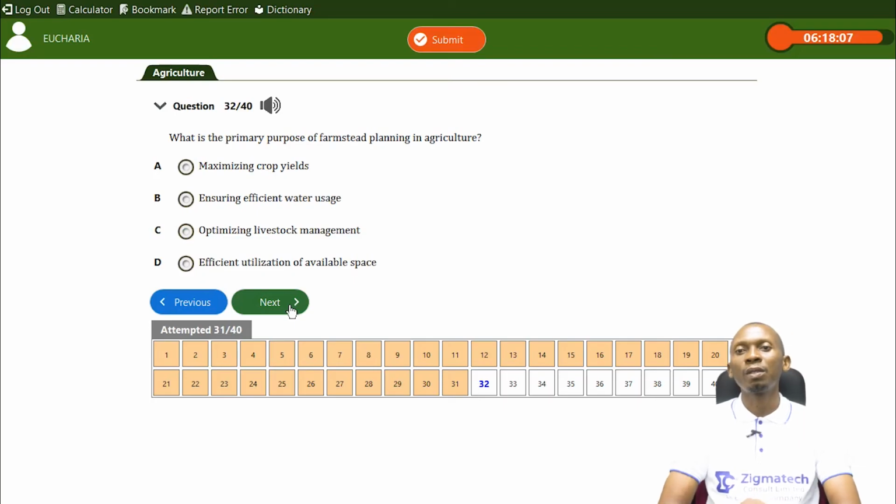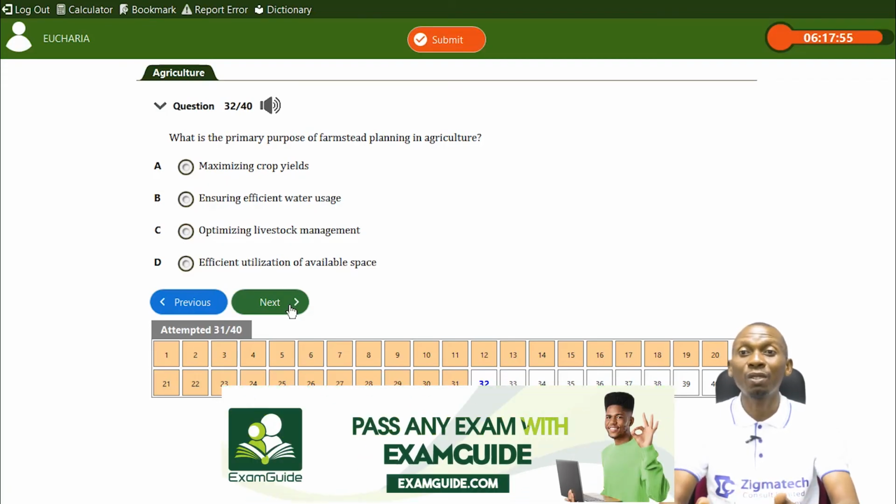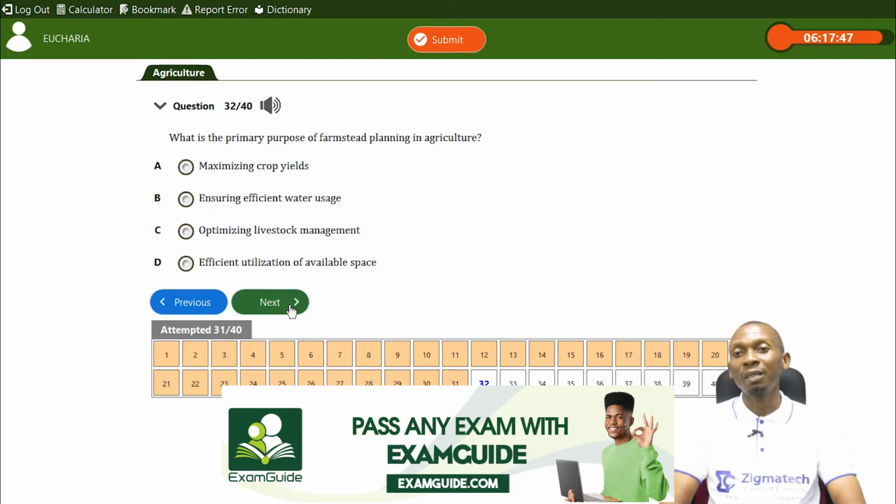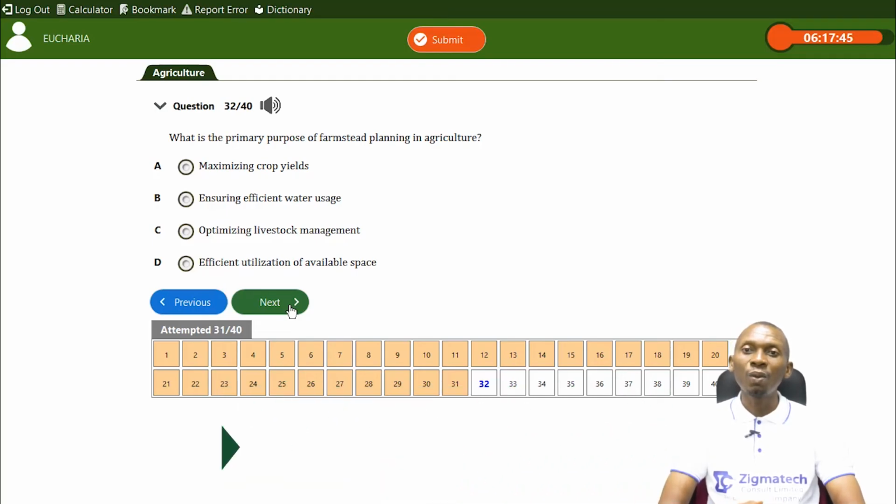What is the primary purpose of farmstead planning in agriculture? When we talk about the farmstead, we're looking at the farmer's house and his production center. It's just a land containing the farmer's house and his production. It's like a production center. So what is the primary purpose of a farmstead?